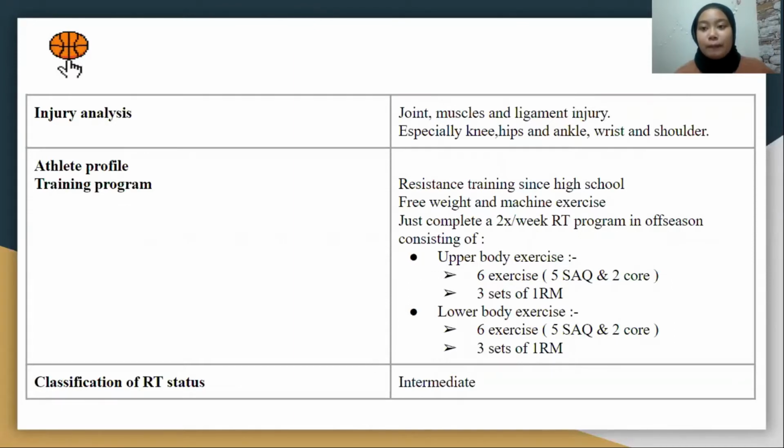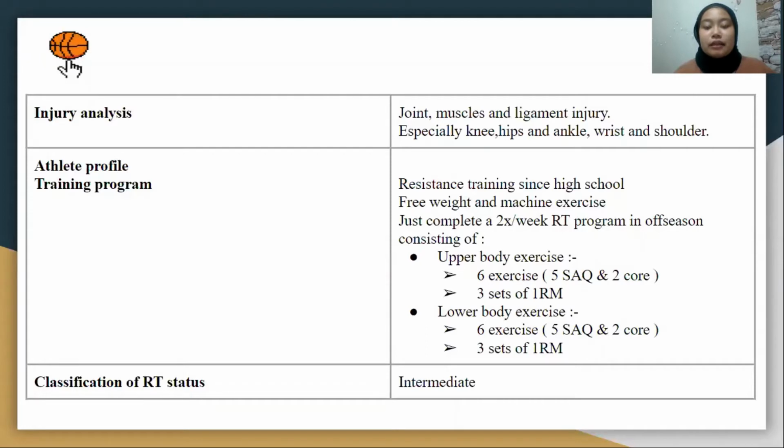For upper body injury, mostly in the wrist and shoulder. For the lower body, mostly in the knee, hip, and ankle. Okay, the athlete profile for 24 game. Before this, our athlete was involved in season training since high school. The exercise is mostly free weight and maximum exercise.